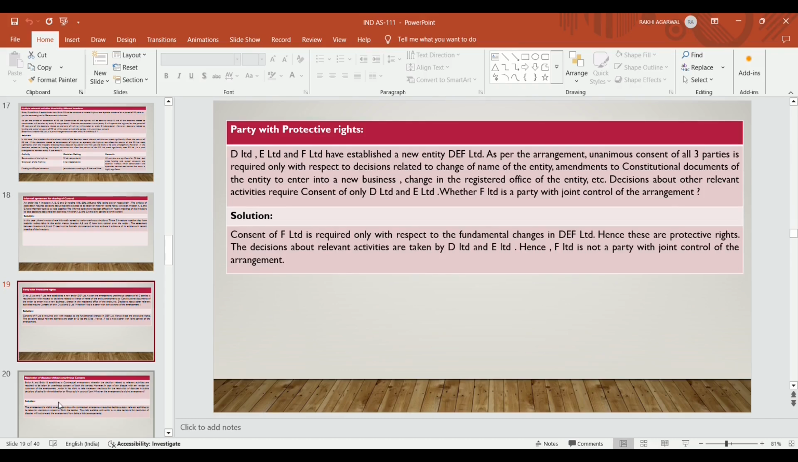F Limited has a protective right, meaning they have some rights, not full rights. And D and E Limited have full rights in all the decisions taken by the entity. So decisions about the relevant activities are taken by D Limited and E Limited. F Limited is not a party with joint control of the arrangement. D Limited and E Limited have the power to take decisions in all the relevant activities of the entity. Hence, D Limited and E Limited have joint control and F Limited has a protective right.